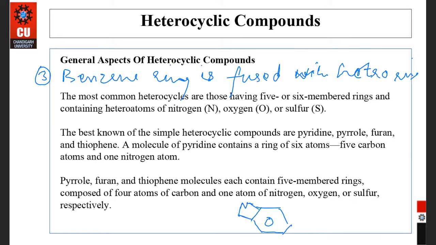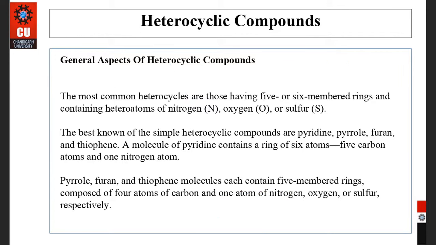Oh, the pen is not working. Here it is fused with a heterocyclic ring, when the complete benzene ring is there. So these types of heterocyclic compounds are also there, like indole, quinoline, isoquinoline.